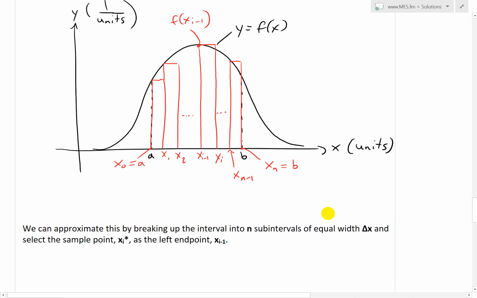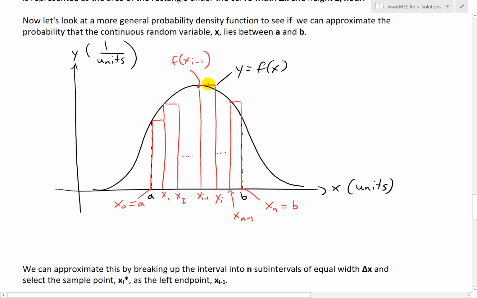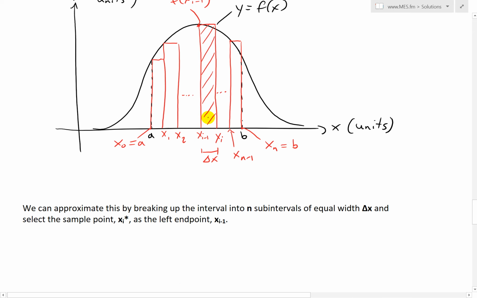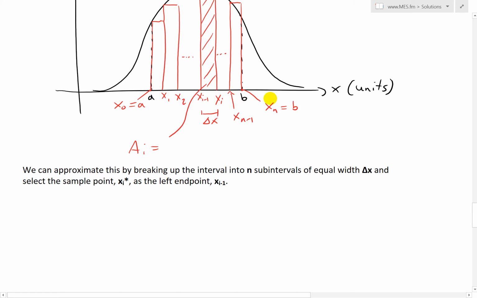Now let's look at this case right here. These are all separated by delta x, I mean, they all have a width of delta x. So let's look at this area right here, we'll call this ai. And that just equals f of xi minus 1 as the height, times delta x as the width.